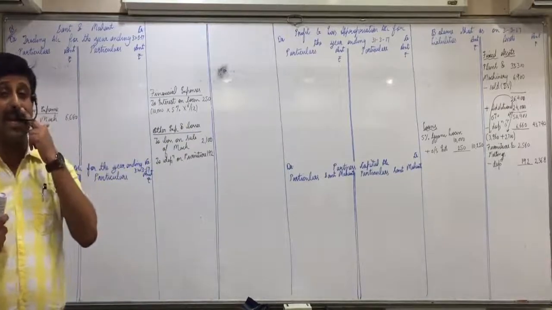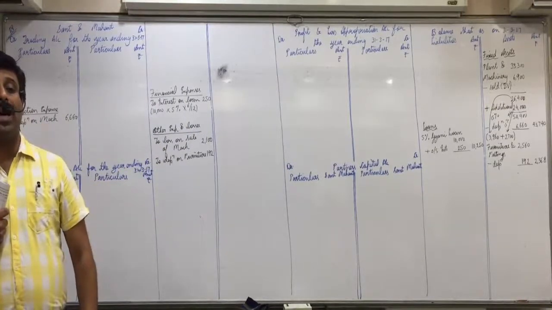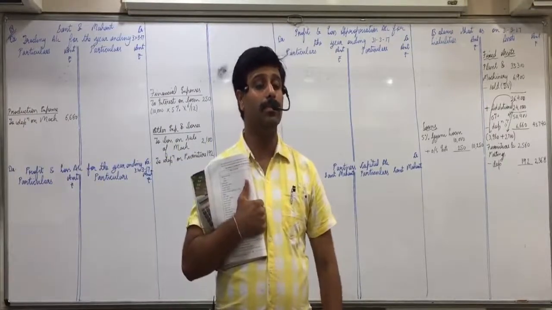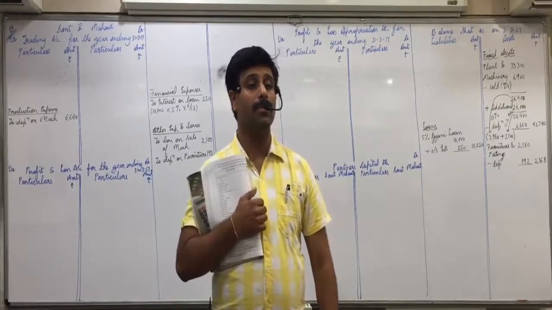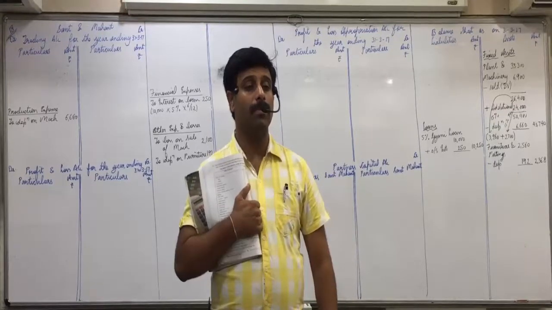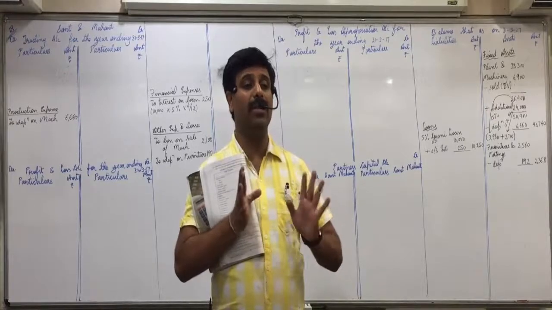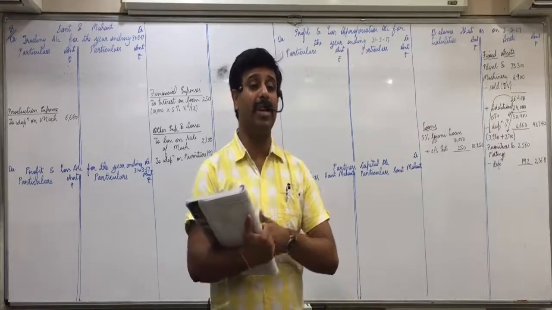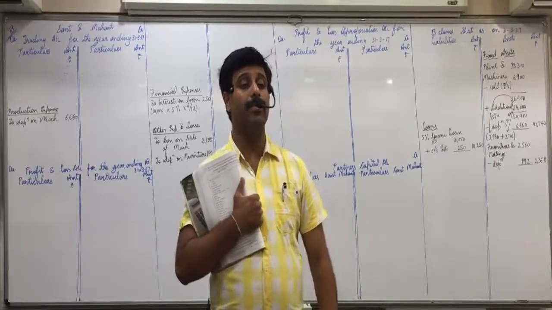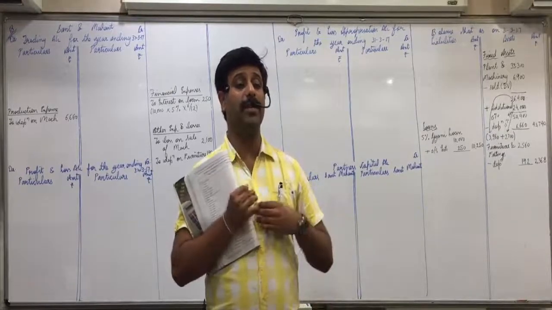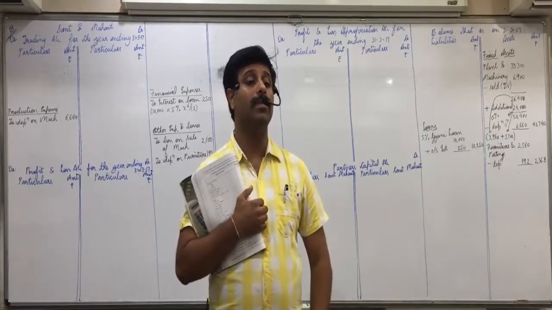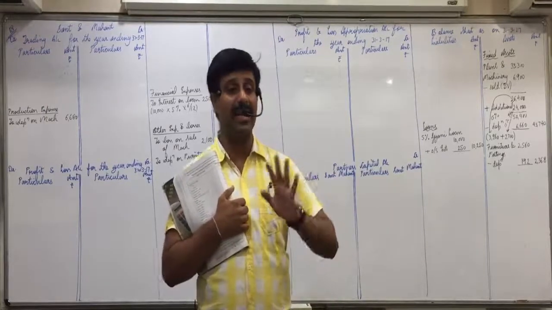Fifth adjustment, outstanding expenses. All the various outstanding expenses are given. So, Aryan, what two effects for outstanding expense? P&L trading, whatever you do, what will you do with outstanding? Because different expenses are there. Some are of trading account, some are of P&L account. What effect do we give for outstanding? We'll add. One effect we will add. Second effect?